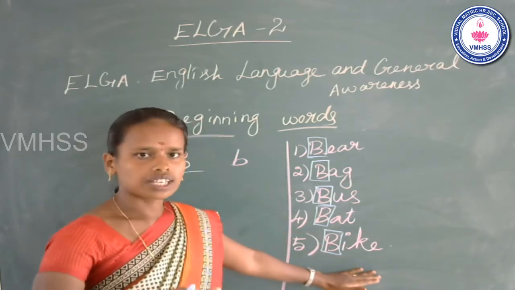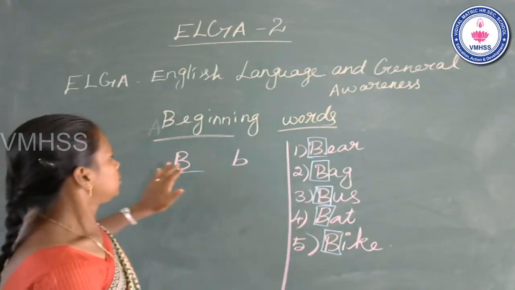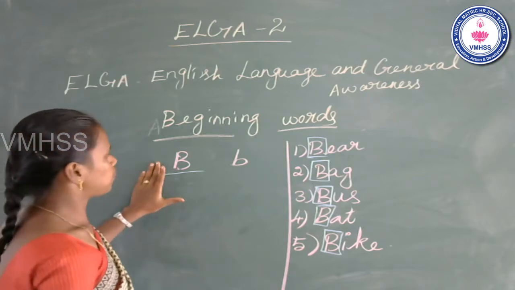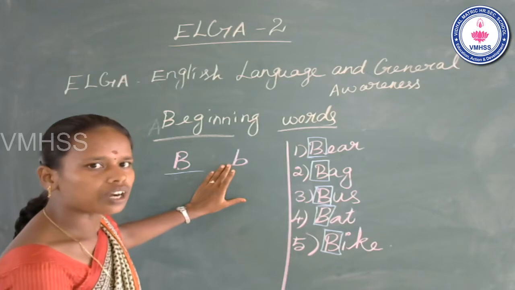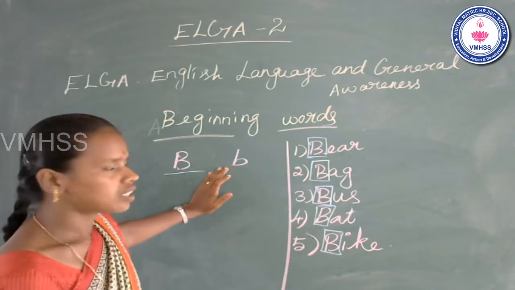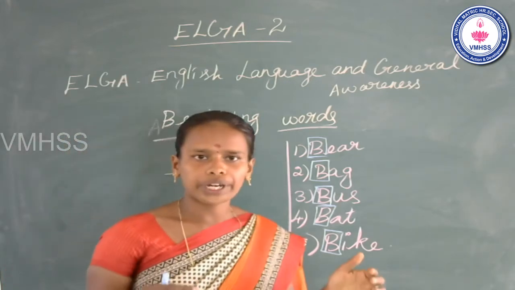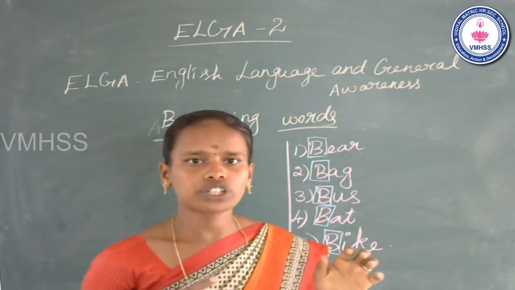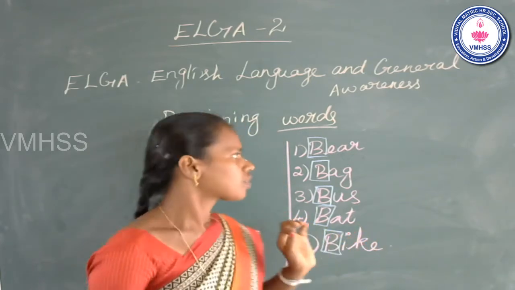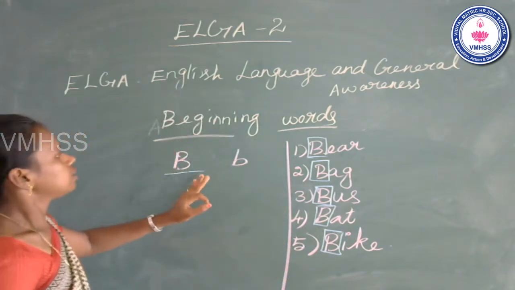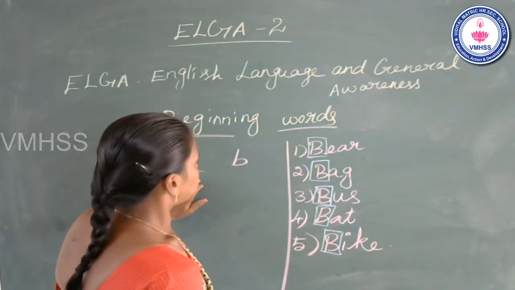Bike. Once again, I repeat. The name of the letter B. The sound of the letter B. I will sing the one rhyme to remember the sound. Okay. Bring your bat. Bring your bat and bring your ball. Ball. Okay. And now I read this word.